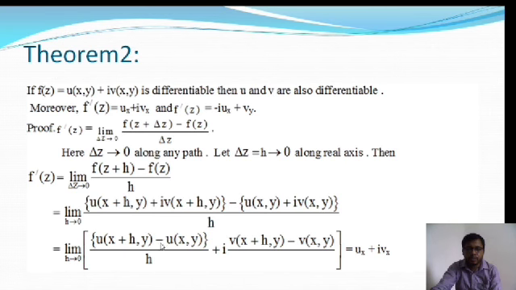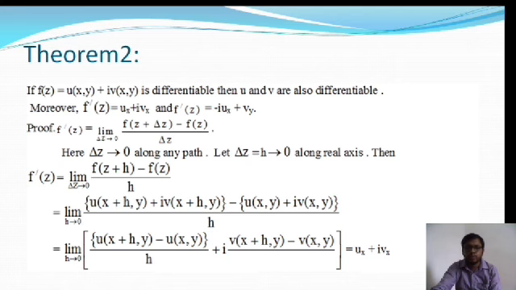This is actually the partial differentiation with respect to x. So [u(x + h, y) - u(x, y)] / h as h tends to 0 is the partial derivative u_x, and similarly [v(x + h, y) - v(x, y)] / h is the partial derivative of v with respect to x. So f'(z) can be written as u_x + i v_x. This is the expression of f'(z).